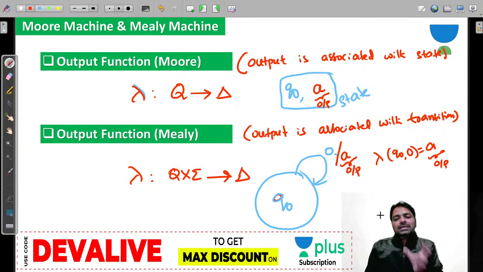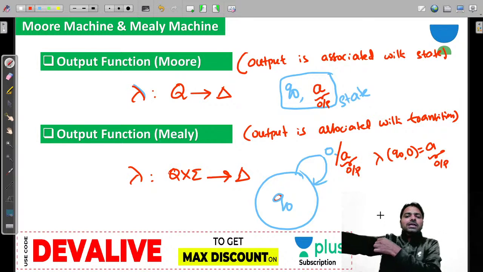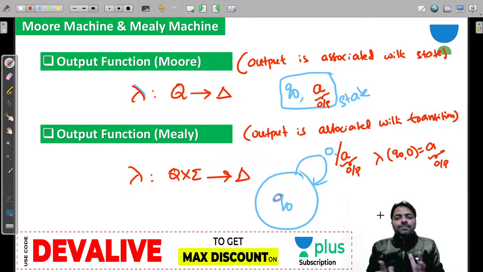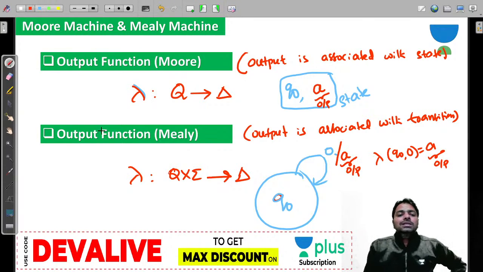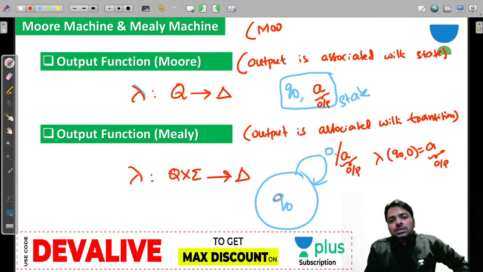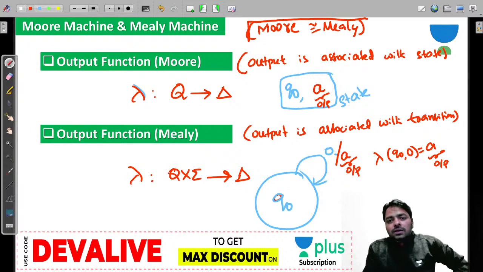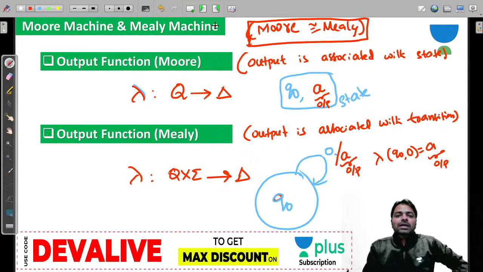Q cross sigma is a transition here. This is the main difference between the Moore machine and the Mealy machine. Whoever can understand the Moore machine can also convert to the Mealy machine, because these two machines are equivalent at the end. Also remember, these two machines are equivalent because you can convert one to the other. We have an algorithm, guys.